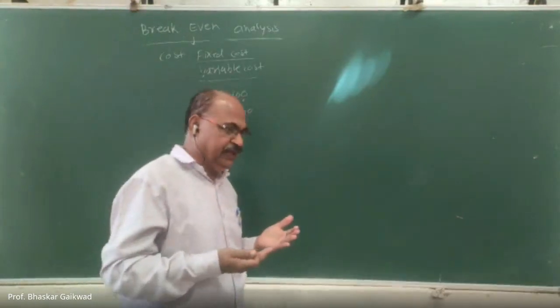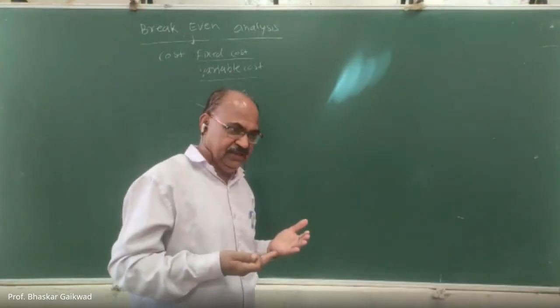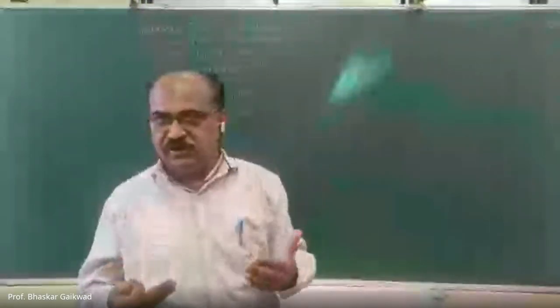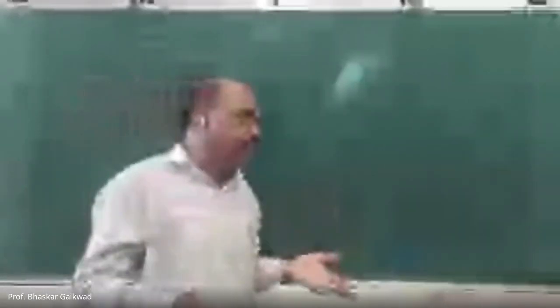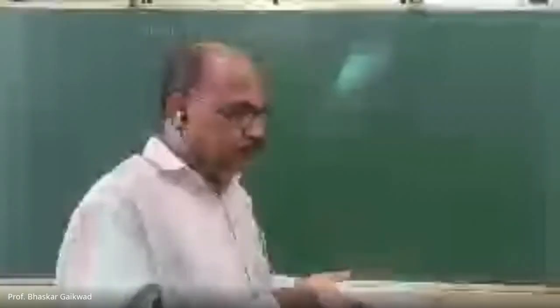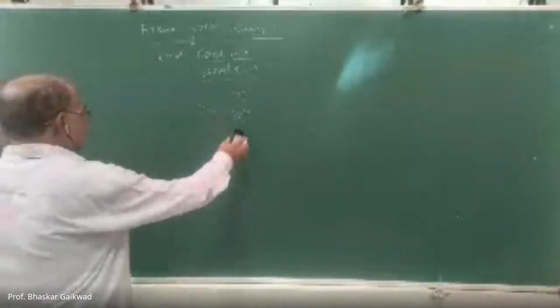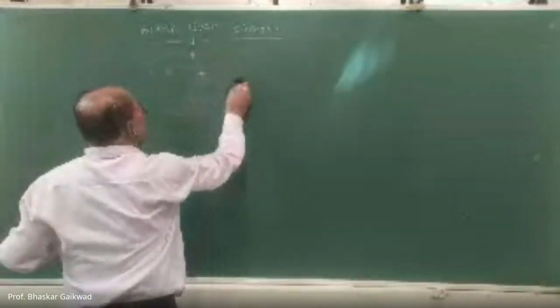Once we start the industry, we require the production and the after sales, and you will get the profit. But sometimes you will not get profit, and sometimes there is neither profit nor loss. So in between, that point is called the break-even point. So this is the break-even point and its analysis. Now I will explain these things with one graph.